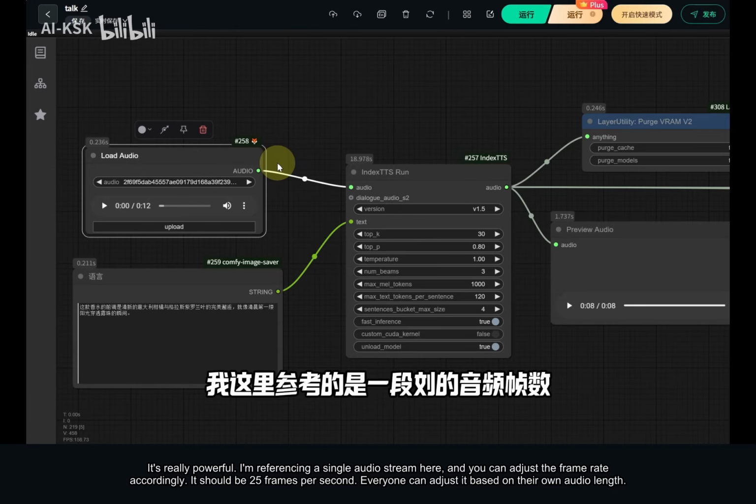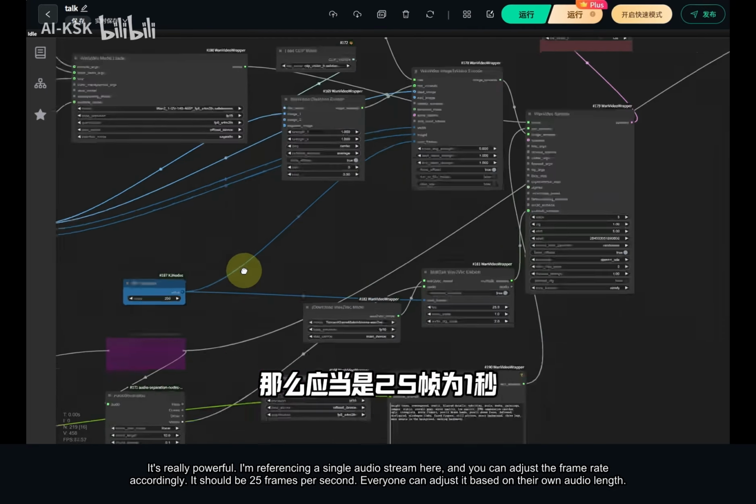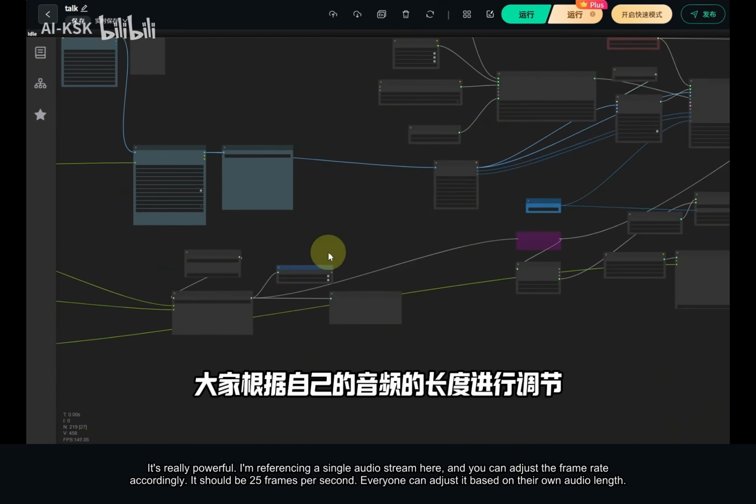It's really powerful. I'm referencing a single audio stream here, and you can adjust the frame rate accordingly. It should be 25 frames per second. Everyone can adjust it based on their own audio length.